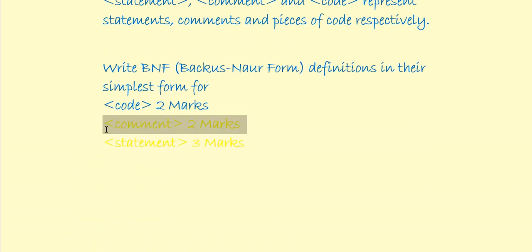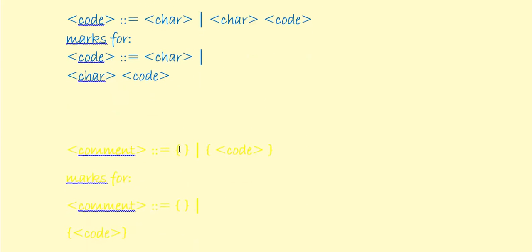So, what else do the exam board do in this question? Well, they say, write BNF, Backus-Naur Form definitions in the simplest form for comment. So we know that we have to start to define comment. If I just unhide that for us, well, there we are. So comment in the chevrons is defined as.